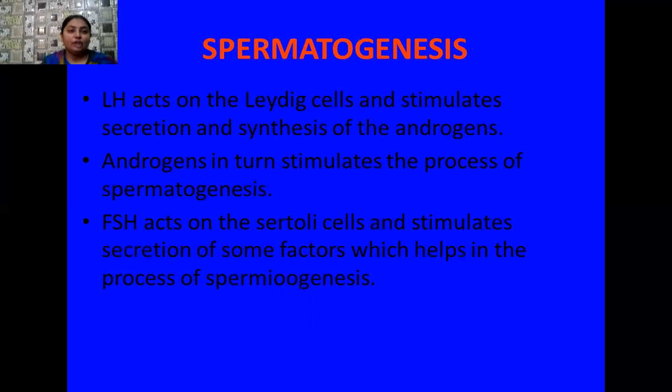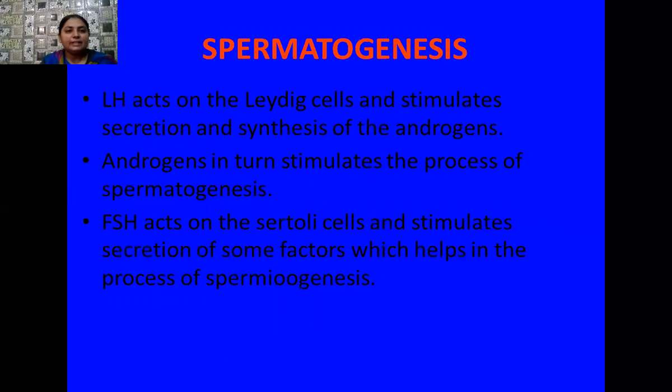Students, what is the function of this LH hormone? This LH hormone acts on the Leydig cells. You also know another name of Leydig cells. These are also called interstitial cells because they are present in the interstitial spaces of the seminiferous tubules. So this luteinizing hormone acts on the Leydig cells and stimulates the synthesis and secretion of male sex hormones, collectively called androgens.